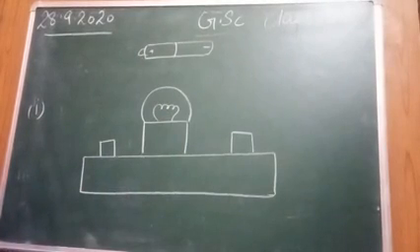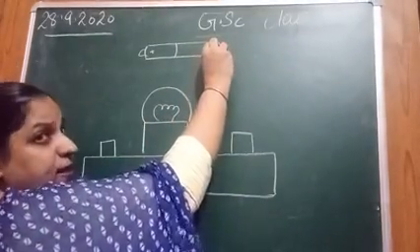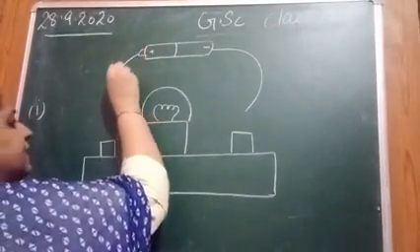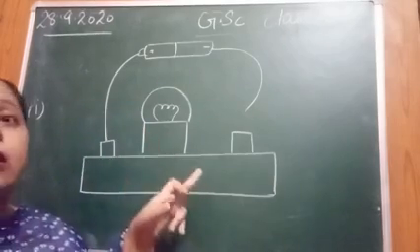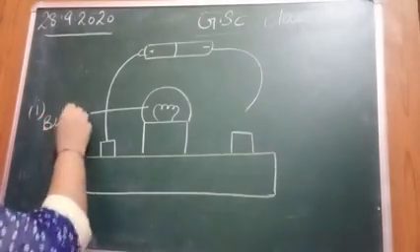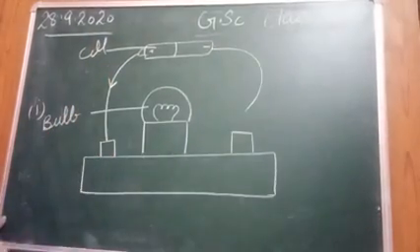Because you have to draw the open circuit, it means one wire should not be connected while the other should be connected. As a result, the bulb will not glow. You can label it bulb, cell. The bulb will not glow, right?